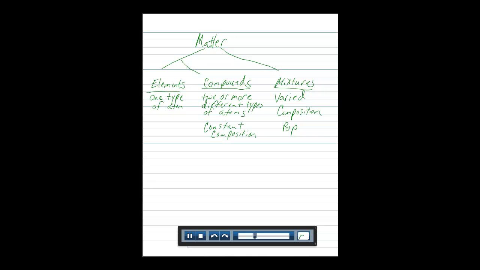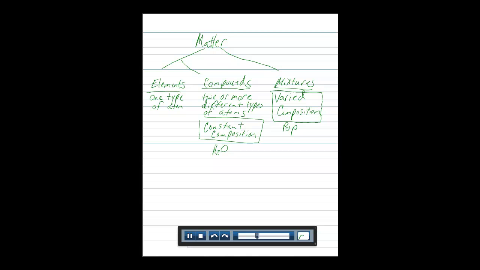Now, what does that mean? Constant composition means that water, for example, there's only one type of pure water. And water is always 1 part oxygen and 2 parts hydrogen, no matter where in the world you find it. That's constant composition.